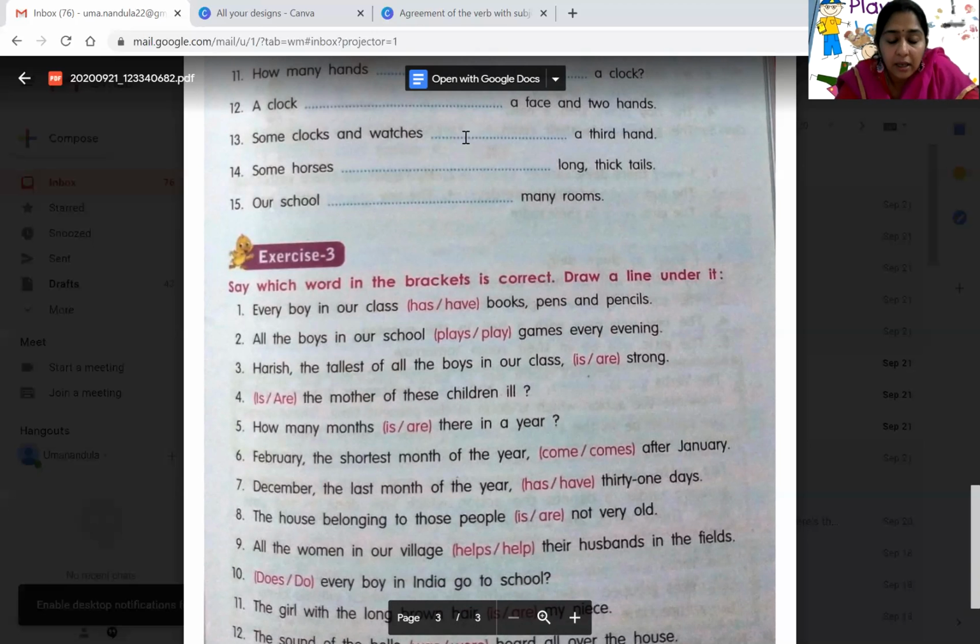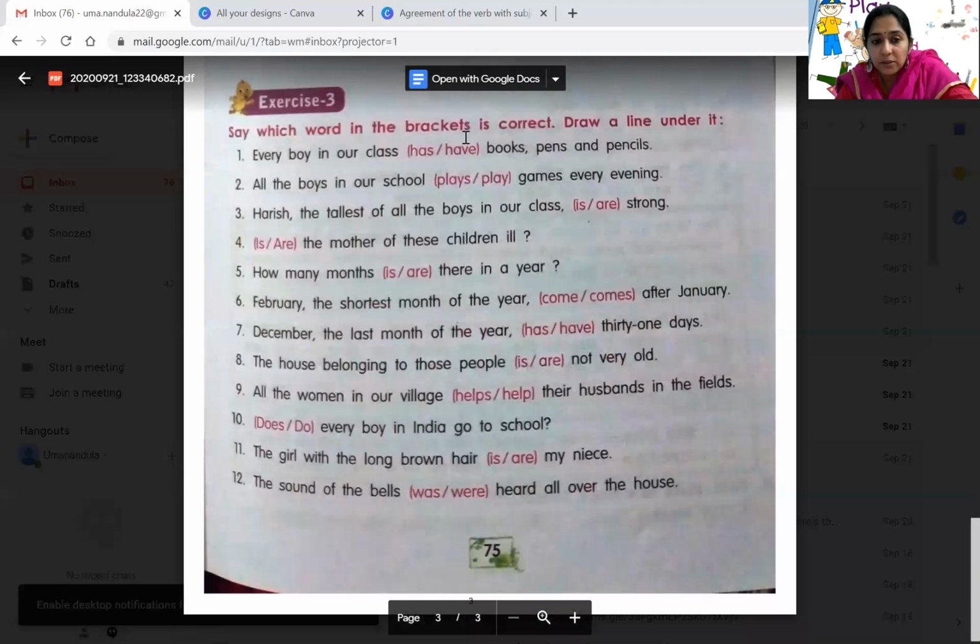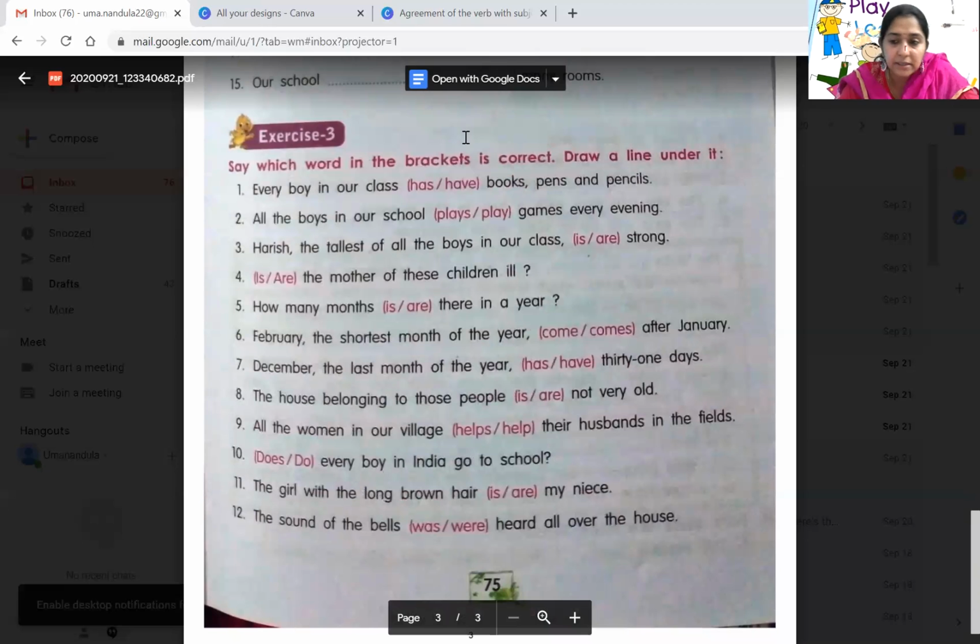Okay, children. This is what very simple and small exercises in agreement with subject and verb. Just you have to understand whether it is singular and plural. Definitely you will be automatically knowing whether you have to write has or have, is or are. Okay, whether to put yes or not, all this. So say which word in the bracket is correct. Draw a line under it.